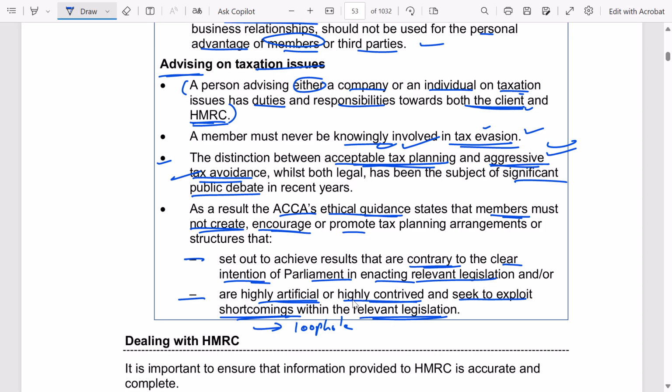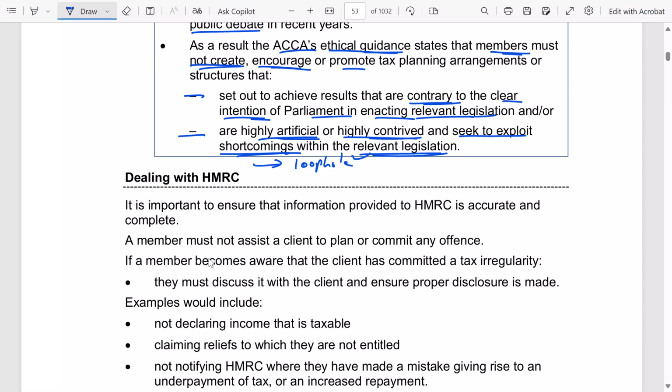Or else you are taking undue advantage of the law, taking advantage of the loopholes, the shortcomings of the law, which is strictly prohibited or not encouraged at all. Okay, so never get involved in either or both of these things.